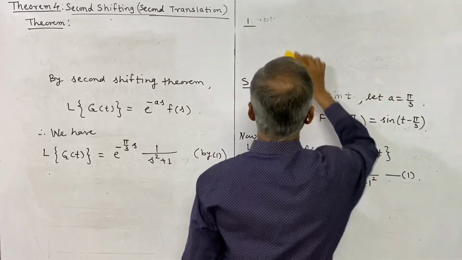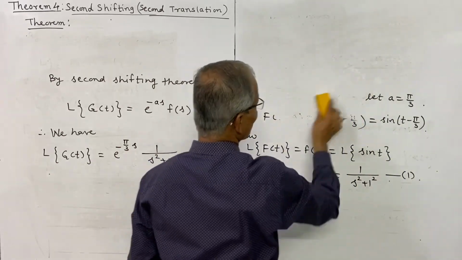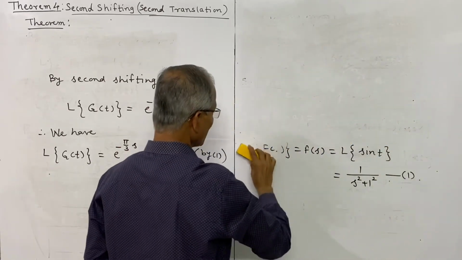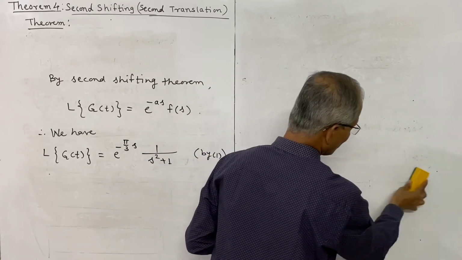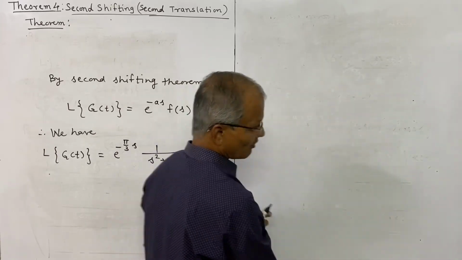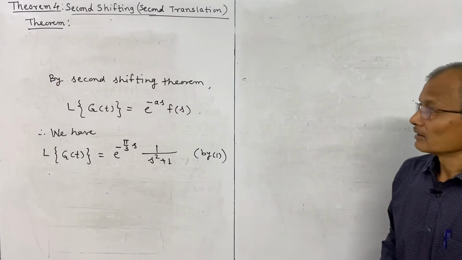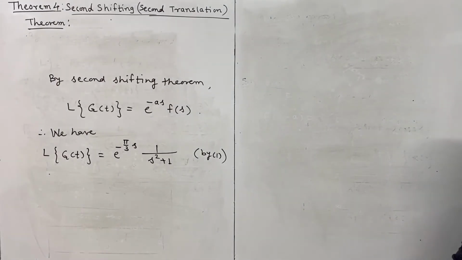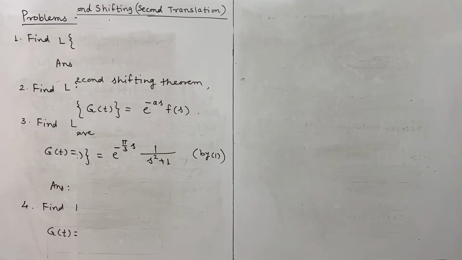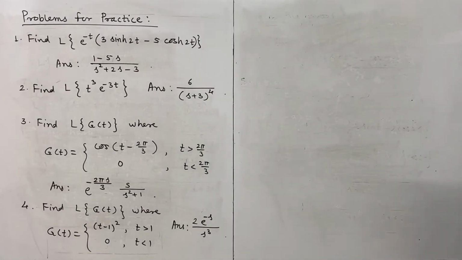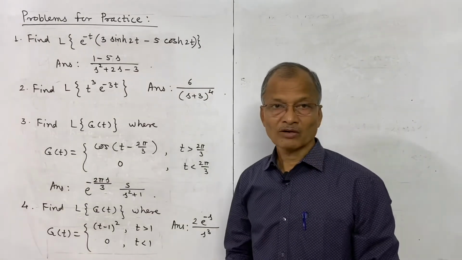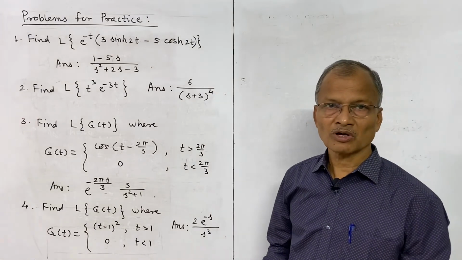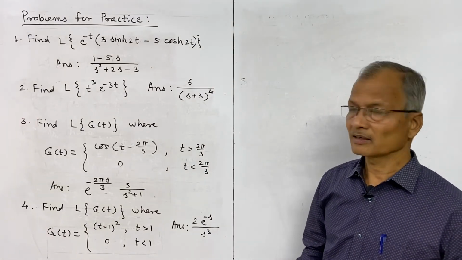So thus we have studied the first shifting theorem and second shifting theorem, and we have also solved problems on it. Now I shall give you some problems for practice. These are the problems for practice. We have solved such type of problems. You should observe it again and then try to solve it.